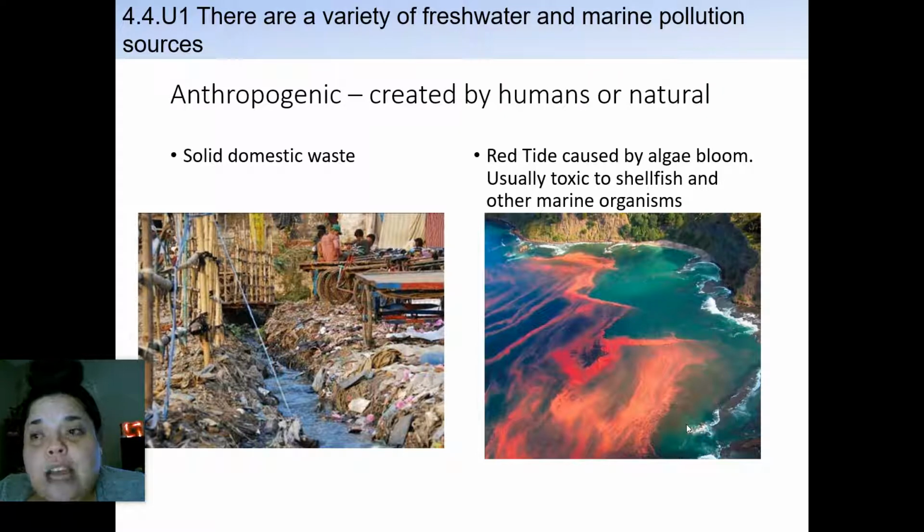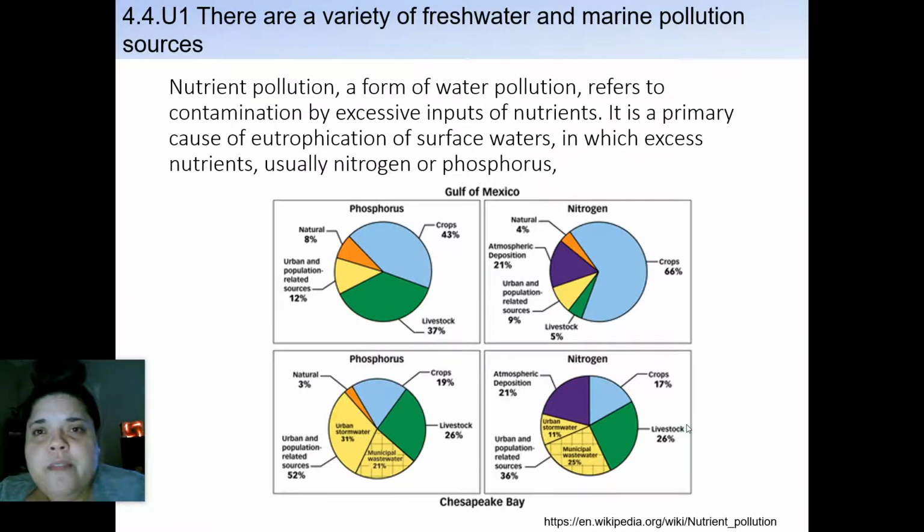We have what's called the red tide, which you actually will see a lot in Florida as well, where the ocean systems start to turn red. It's caused by an algae bloom. The red is actually a high increase of phosphorus intake that ends up being implemented in there, which means that it's usually very toxic. It's very toxic to shellfish and other marine species. So it's kind of like you've suffocated them, and they end up attaching themselves to these different phosphates and nitrates, and that's what creates the red tide that you're seeing there.